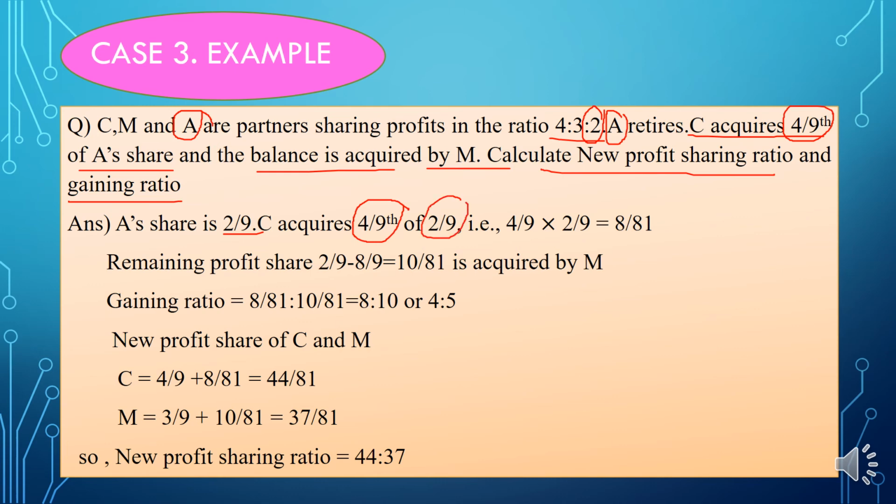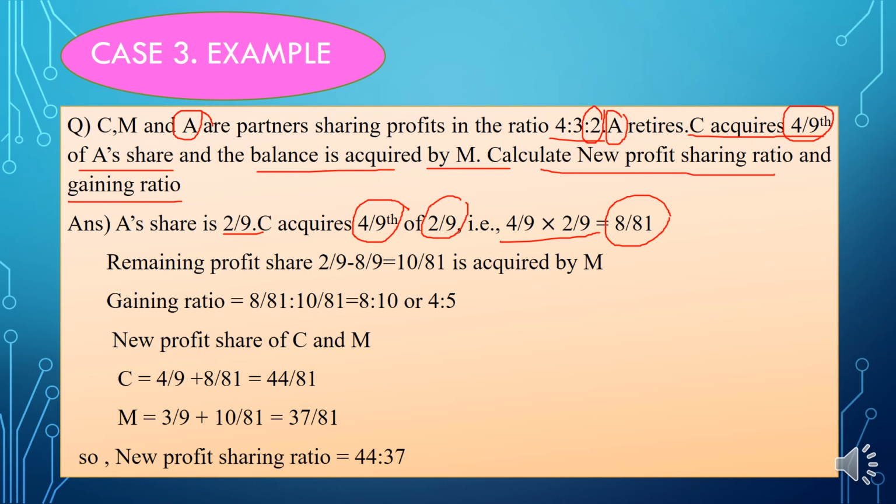So what did we use to do in such situations? Yes, we multiply both the ratios, 4 by 9 into 2 by 9. If we multiply it, you will get 8 by 81, right?